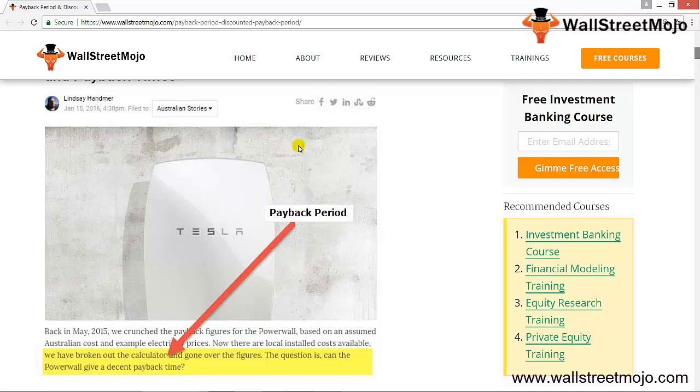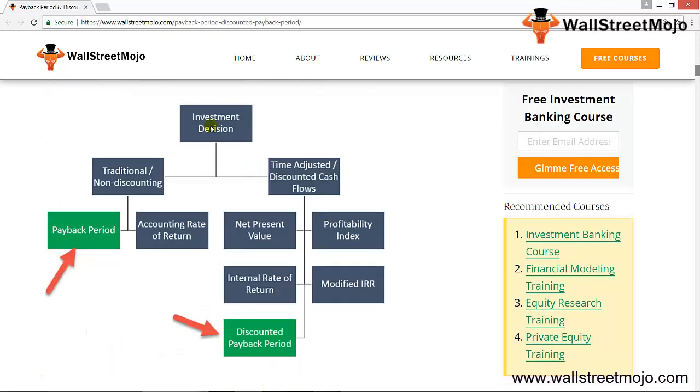I'll show you one mind map, and based on that you will be able to analyze where we are standing. As you can see, the investment decisions are based on traditional non-discounting and time-adjusted discounted cash flows. The non-discounting methods are based on payback period and accounting rate of return. If you want to evaluate the time-adjusted discounted cash flows, then you can do that with the help of NPV, the net present value concept, or the profitability index, or IRR or modified IRR, or the discounted payback period. So whatever payback period you find over here, you will just discount and you'll get the discounted payback period. So let's begin.